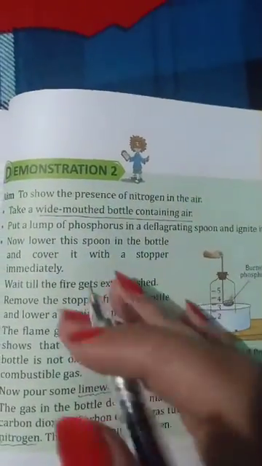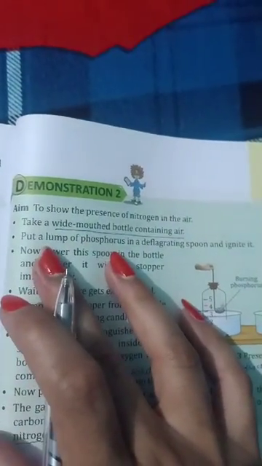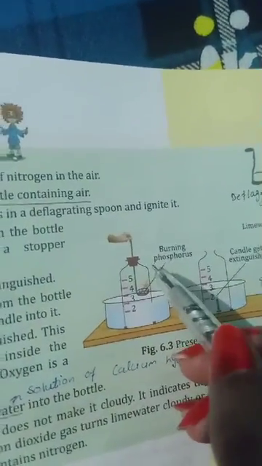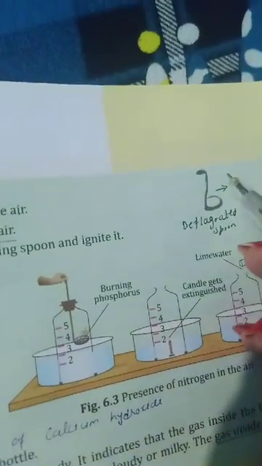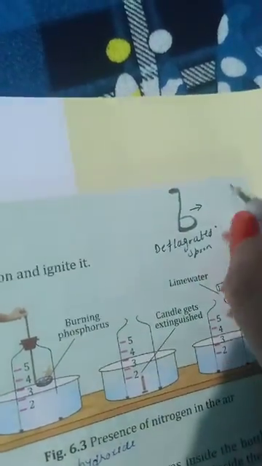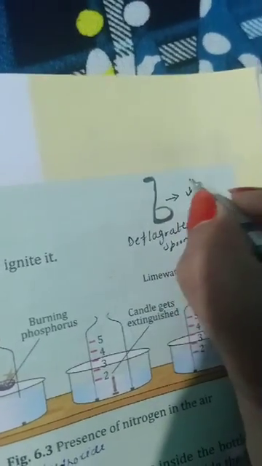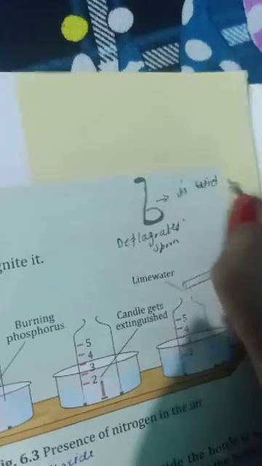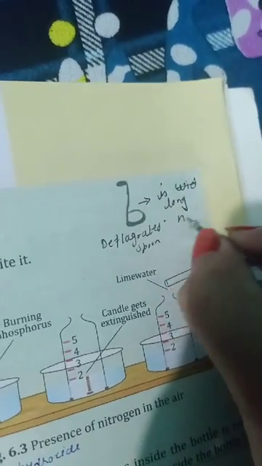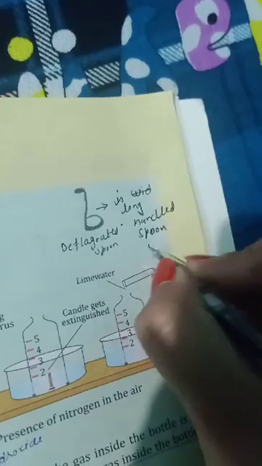Now, to start this activity, take a wide mouthed bottle and a deflagrating spoon. Deflagrating spoon is a long handled spoon with cover.